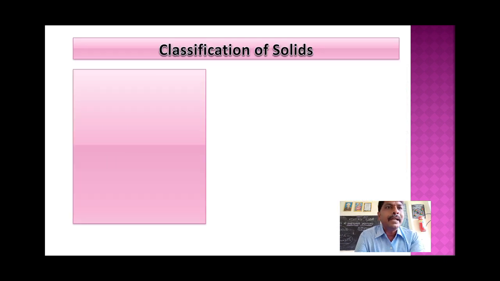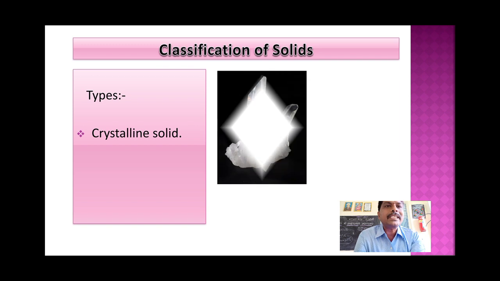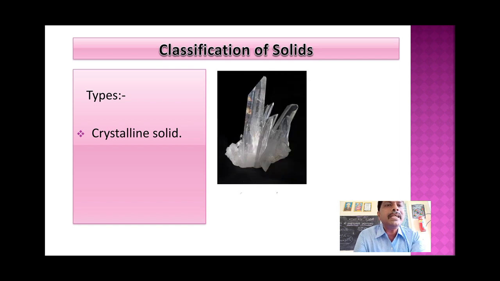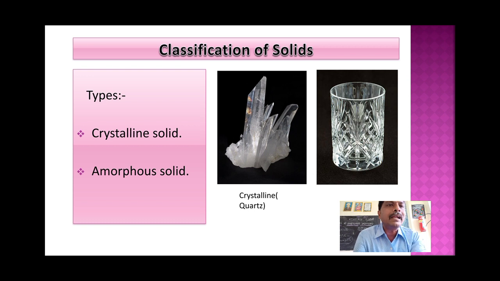Okay. So next, classification of solids. Already I told you, solids are mainly classified into two types. What is the first type? Type 1 is a crystalline solid. Example for crystalline solid is quartz. What is the type 2 solids? Type 2 solids are amorphous solids. Amorphous solid example is glass. Crystalline solid example is quartz. Glass is an example for amorphous solid.